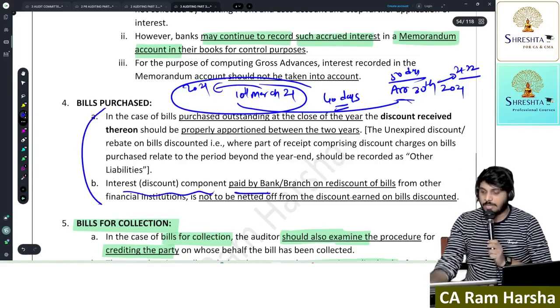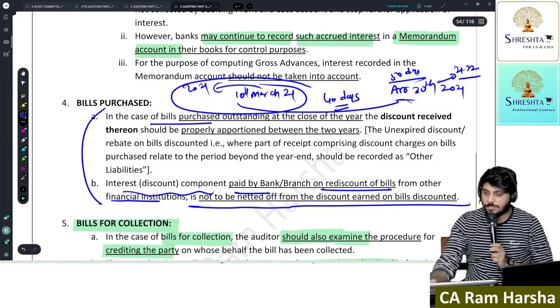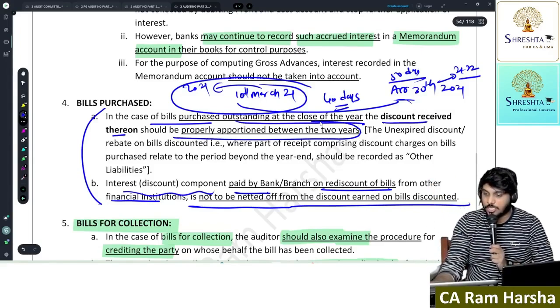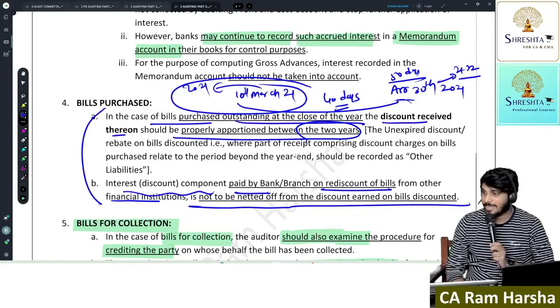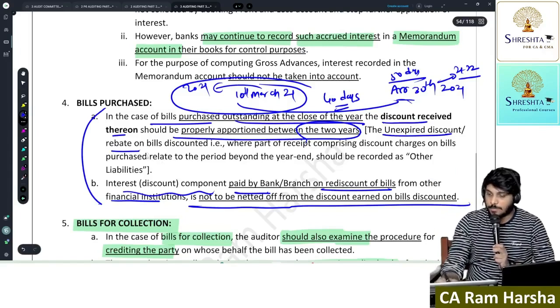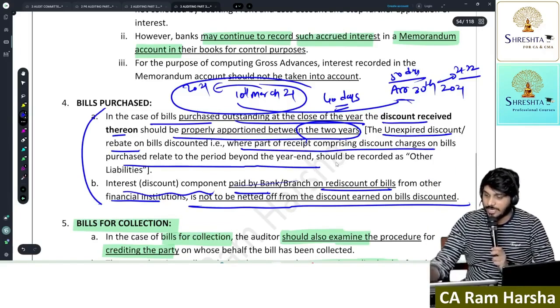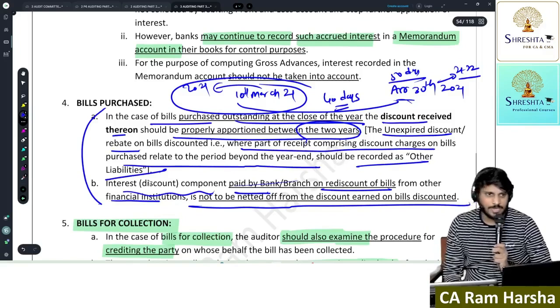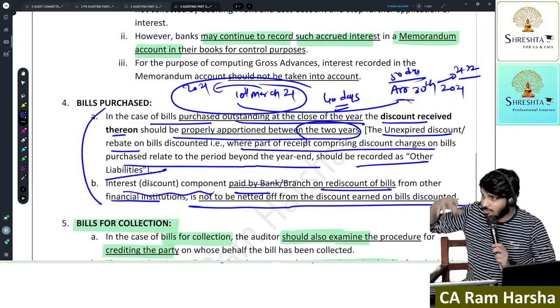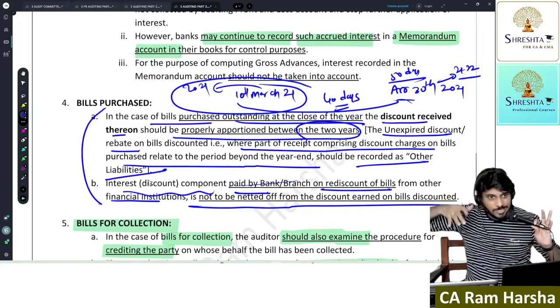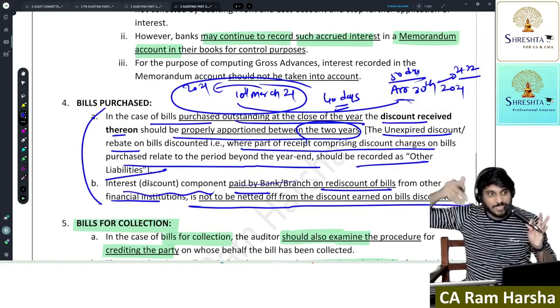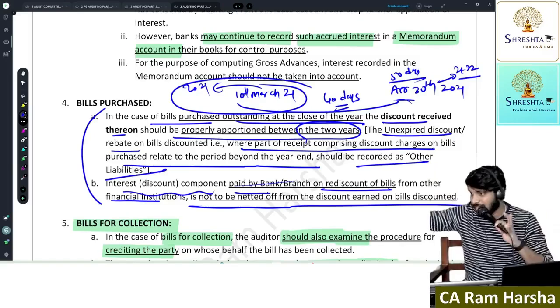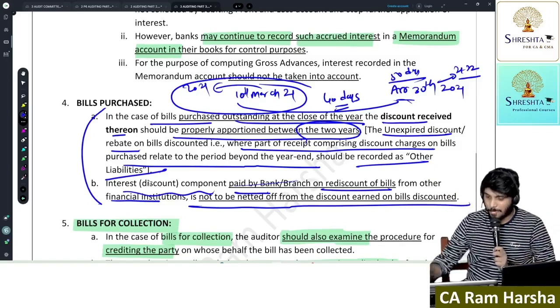Interest component paid by the bank on a rediscounted bill is not netted off from that. That's different. In case of bills purchased outstanding at the closure, the discount received thereon should be properly apportioned between 2 years. Are you getting the point? The unexpired discount rebate, where part of the discount charges relates to beyond the year end, should be recorded as other liability. Because that is a discount now recognized, but not related to this year, but related to next year. Income received in advance is something like a liability. Understood or not? Next.